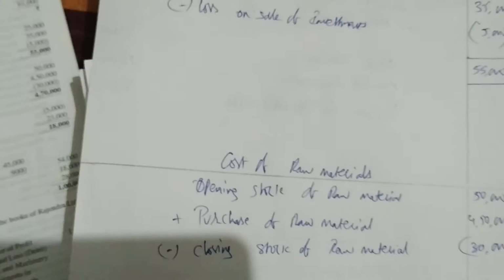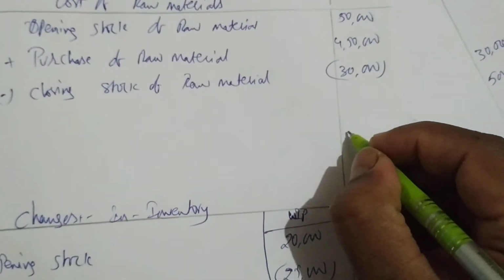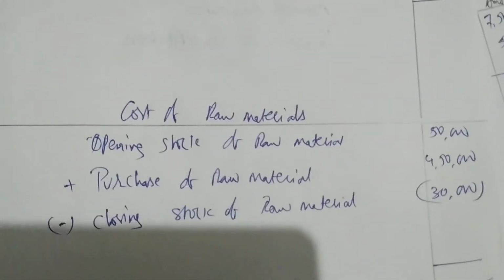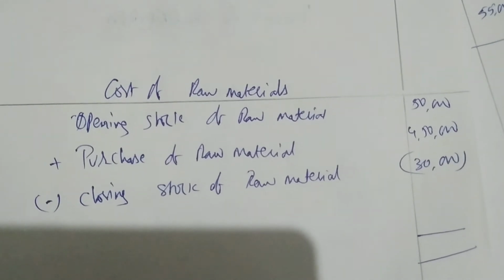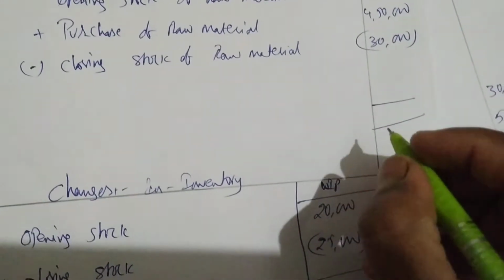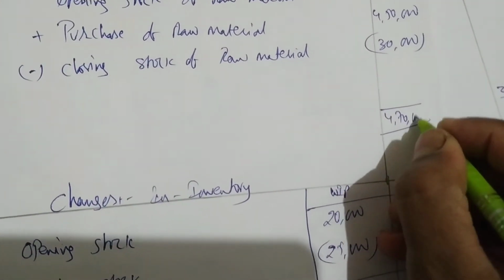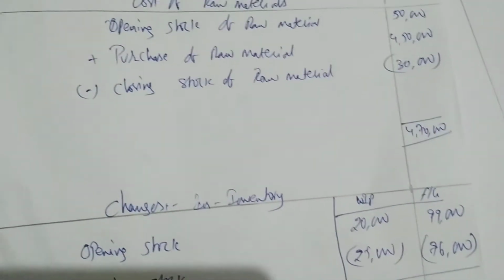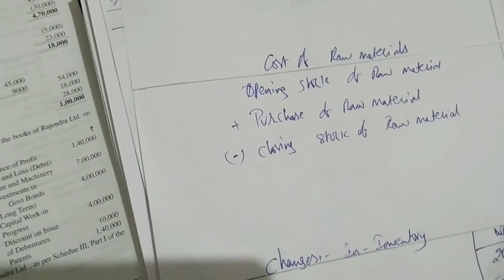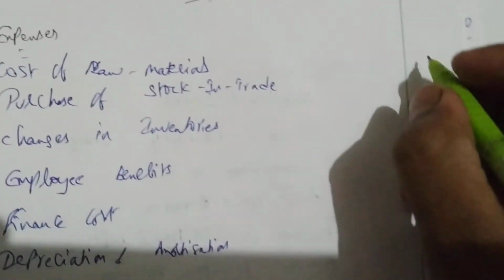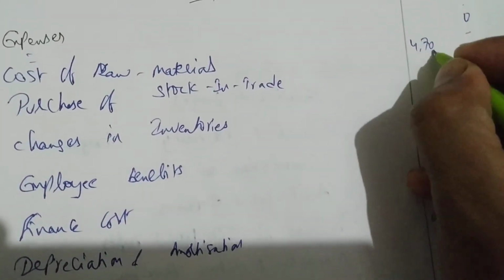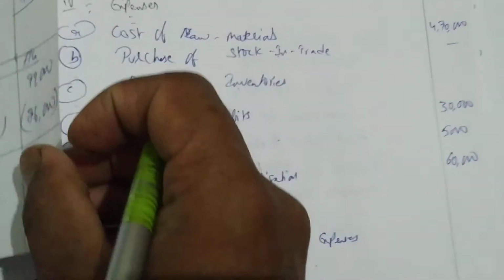Then after that, what we have? Cost of raw materials. So again you do total: 50,000 plus 4,50,000 minus 30,000. You get 4,70,000 as cost of raw material. Sorry, not changes in inventory, cost of raw material is 4,70,000. So go to the cost of raw material and in front you write 4,70,000. Purchase of stock in trade is not there.